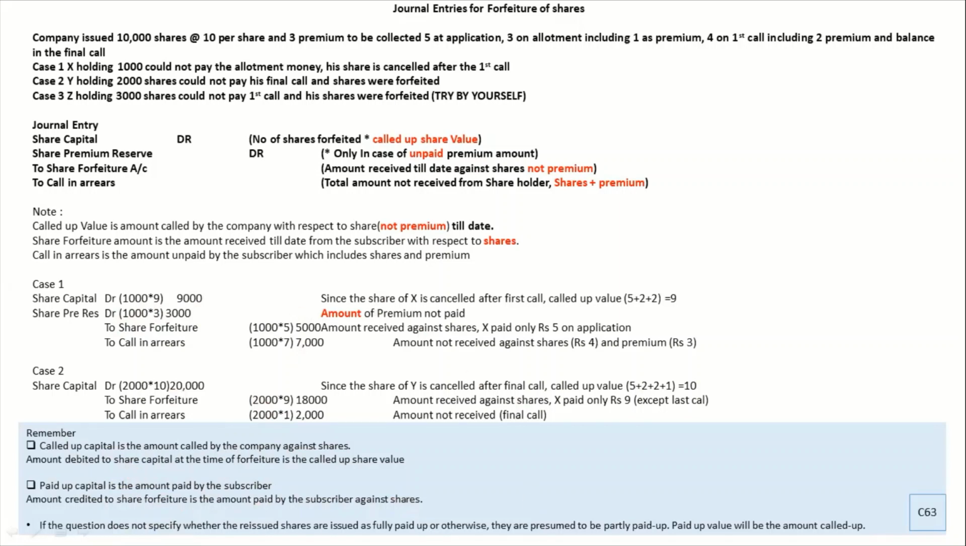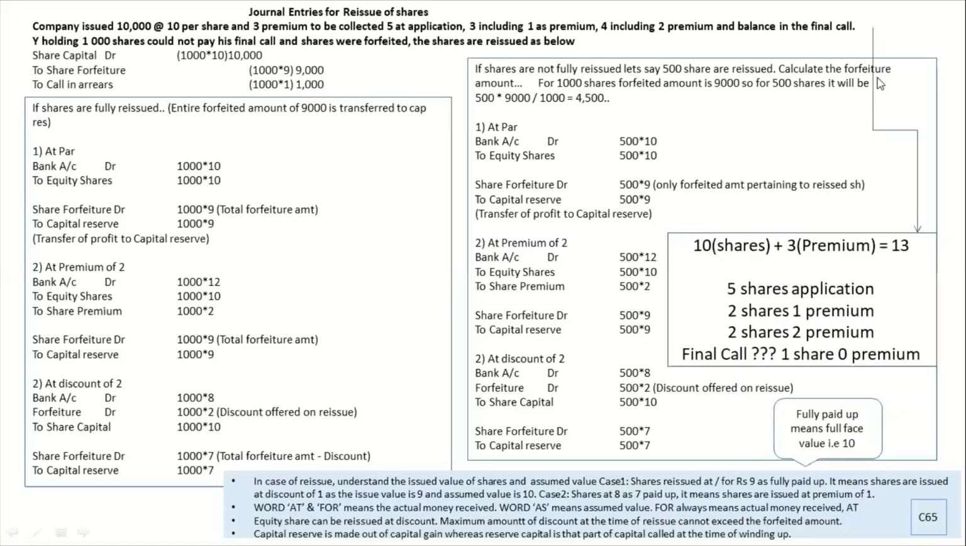Now let's quickly move on to the last part, which is called reissue. It is a very interesting part in the chapter because it comes in all the comprehensive sums as well as separate sums. So let us get into that. Let's move on to the last part, reissue. Reissue means after you forfeit, that is after you cancel, what the company does usually, they reissue the share.